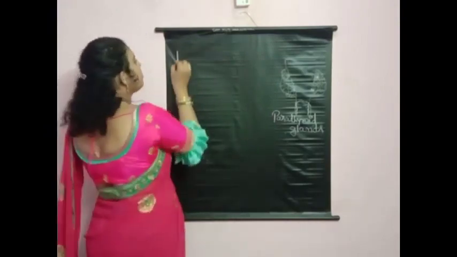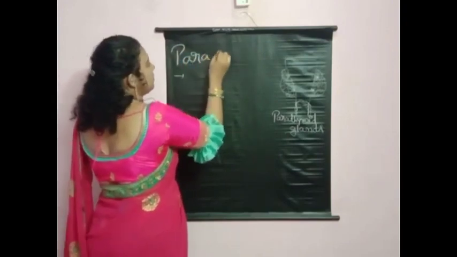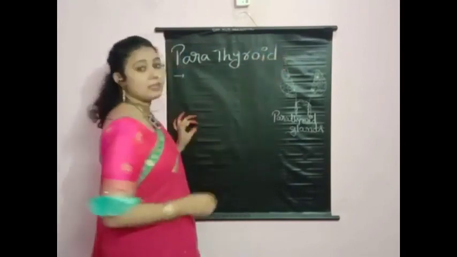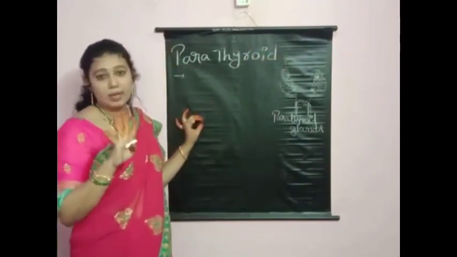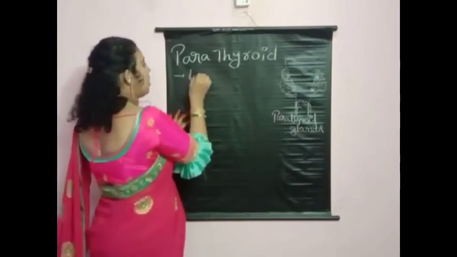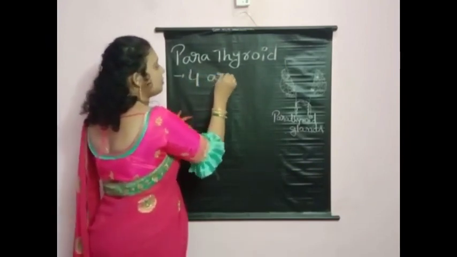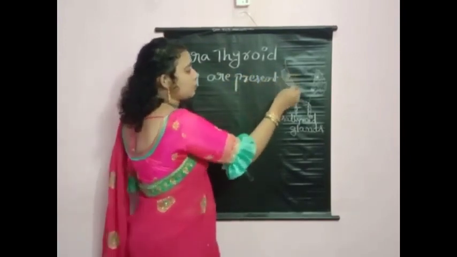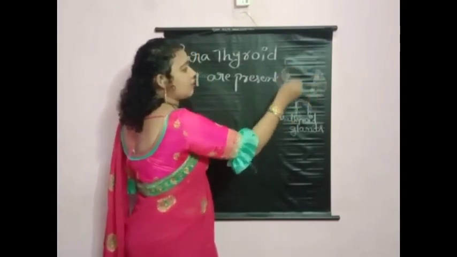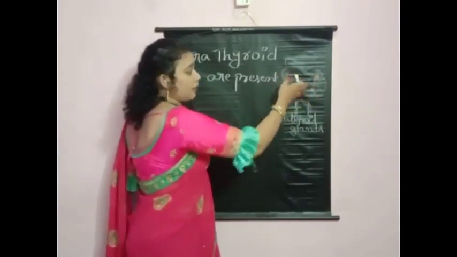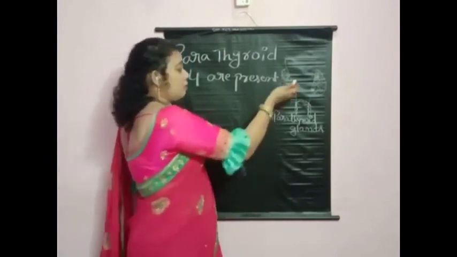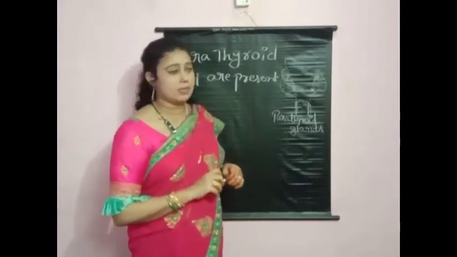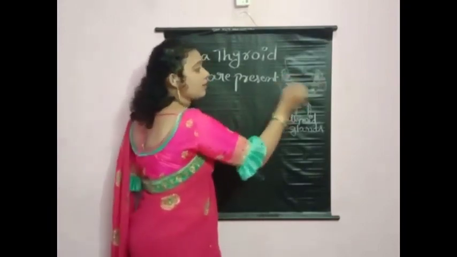We are discussing the parathyroid gland, children. How many are present? There are 4 parathyroid glands. See, children, these 4 are the parathyroid glands. This is our neck region. The thyroid gland is in front, and behind the thyroid gland there are 4 parathyroid glands.